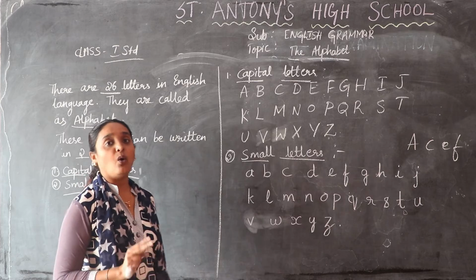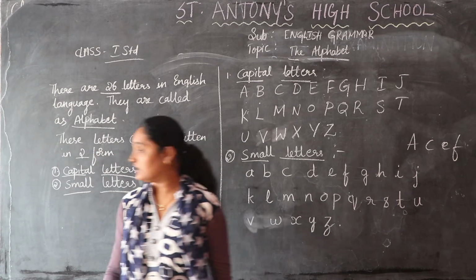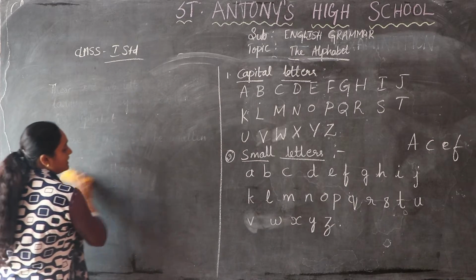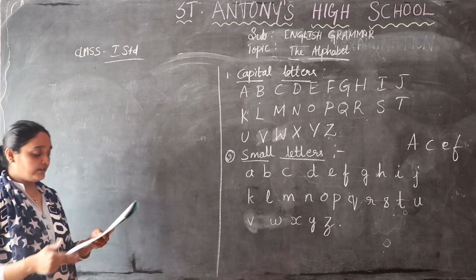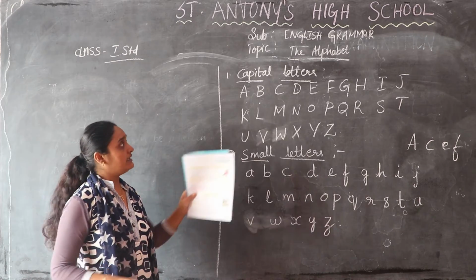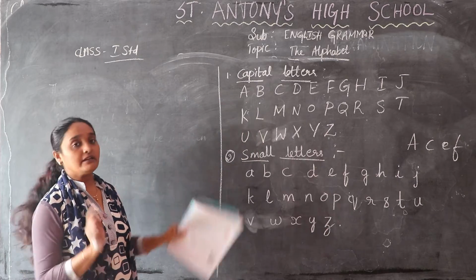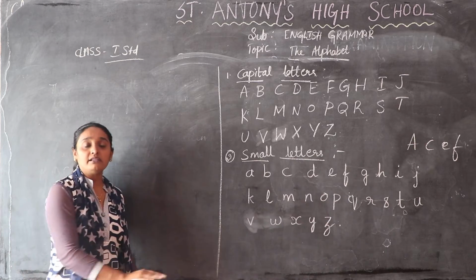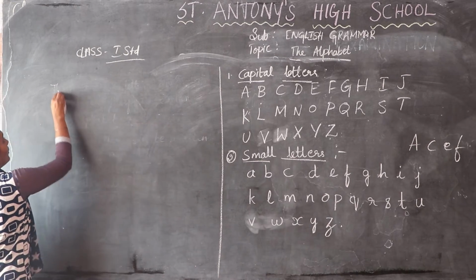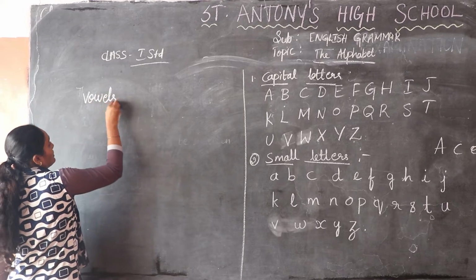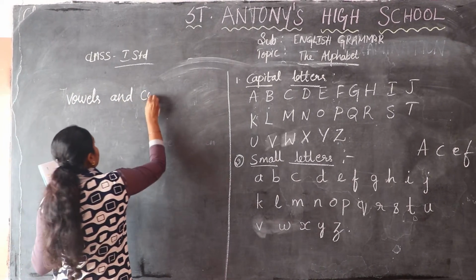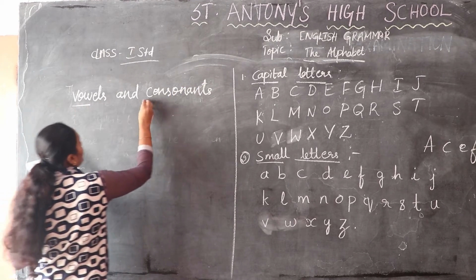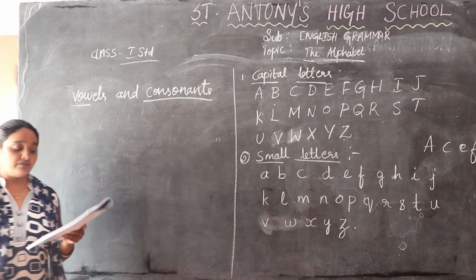The next topic you have is vowels. What are vowels? Can anyone in your class tell? Today we are going to learn. I have already done the alphabet, the introduction of the letters, capital letters and small letters. Next I will go to vowels and consonants. What do you mean by vowels and consonants? Can anyone tell me from the class?